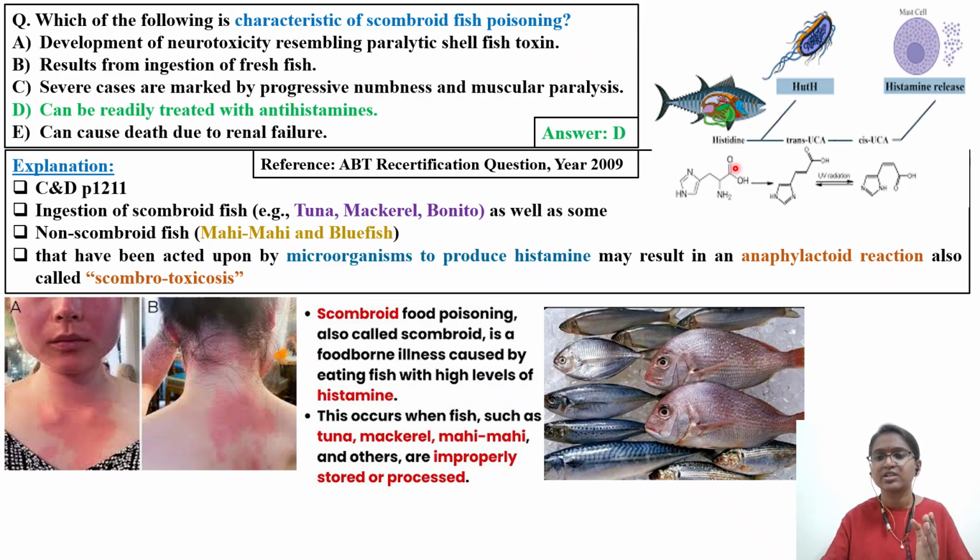So what is exactly the mechanism taking place? It is given in the Clayson textbook. Ingestion of scombroid fish, that is tuna, mackerel, bonito, and non-scombroid fish, mahi, and bluefish, which have been acted upon by microorganisms. In the fish, these microorganisms will act and produce histamine. Inside the fish, histamine levels will increase, which may result in anaphylactic reaction, also called scombrotoxicosis. This is the thing you have to remember. A few questions with respect to histamine poisoning you will get.